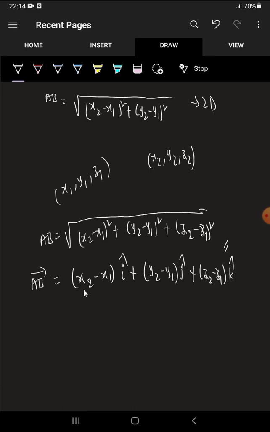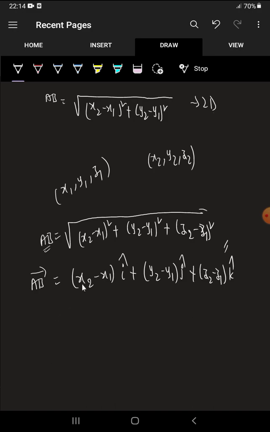See, this is the difference between AB bar and AB. AB bar means it has direction also. AB means only magnitude, there is no direction. So it gives a value. AB is completely a value. AB bar is value plus direction. Along with the value we have direction. So this is a vector, this is a value, the magnitude. Okay, fine. See, you just don't confuse. Simple. So to find the magnitude of a vector, we don't want points alone.